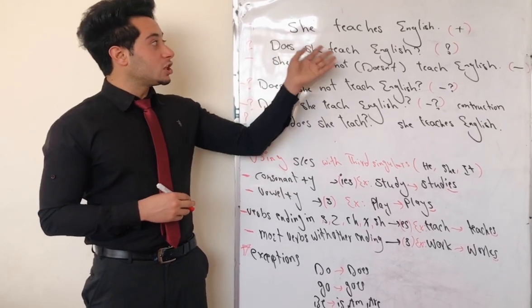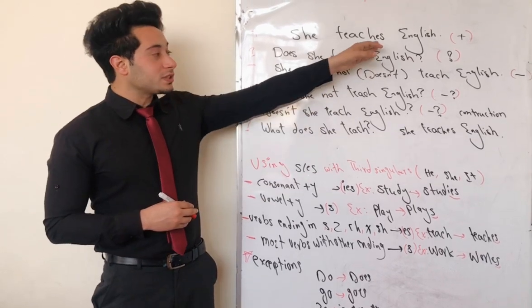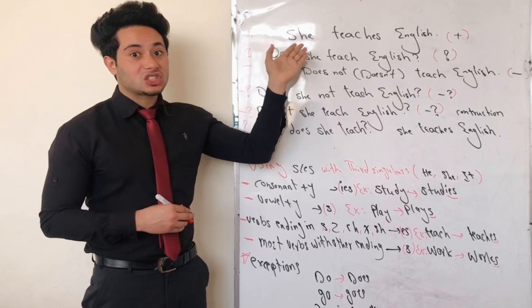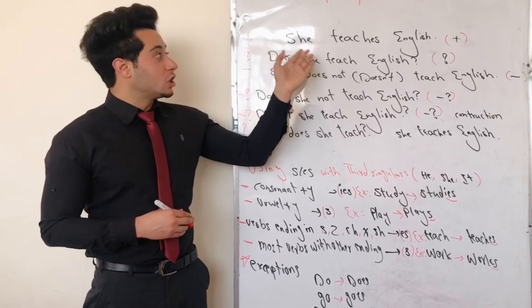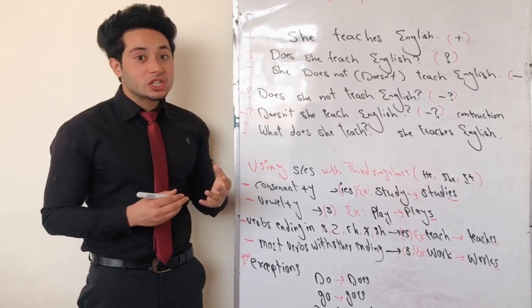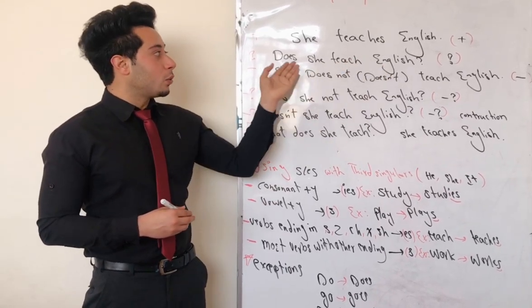For example, she teaches English. In this place, we use es at the end of our verb because the doer of the action is the third singular. She teaches English. It is an affirmative structure. The next one is, does she teach English? This is the interrogative structure we use from does.